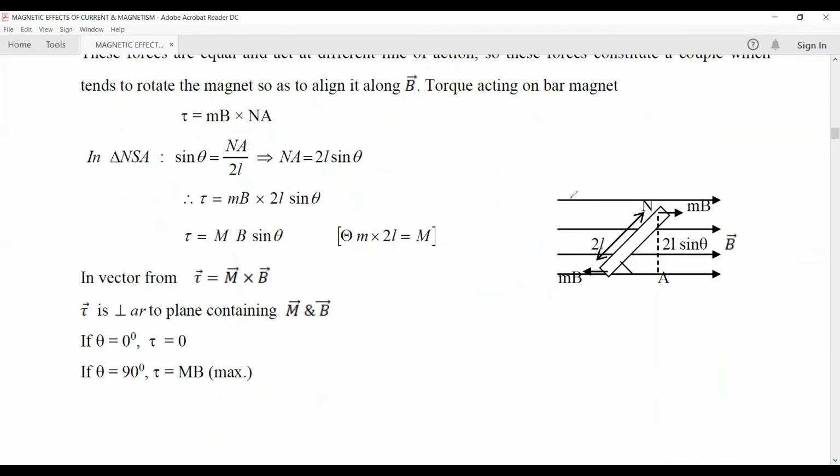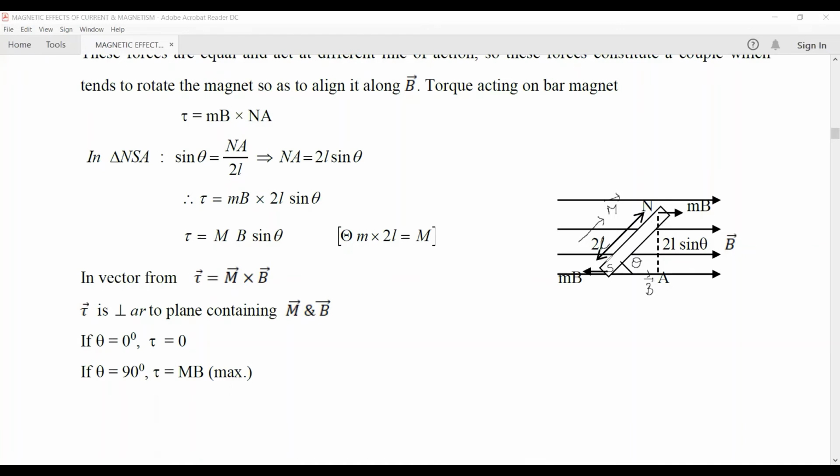Now let's see the figure. These parallel lines are representing uniform magnetic field. Okay, and a bar magnet, which is a magnetic dipole whose dipole length is 2L, is placed in the magnetic field such that it is making an angle theta with the magnetic field. We know that magnetic dipole moment is from south to north pole. This is the direction of the magnetic dipole moment, and magnetic dipole moment is making an angle theta with the magnetic field.